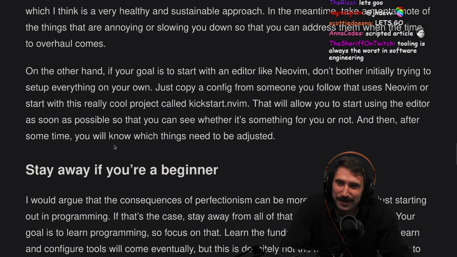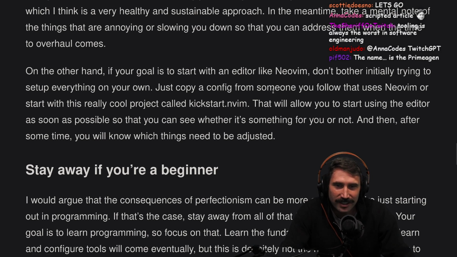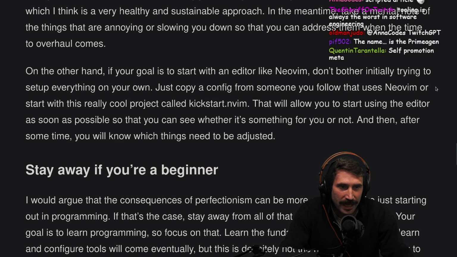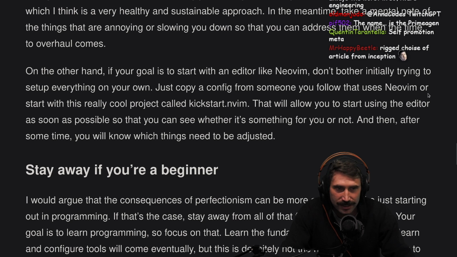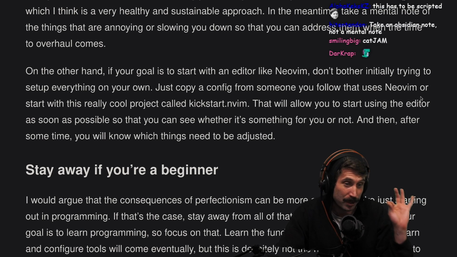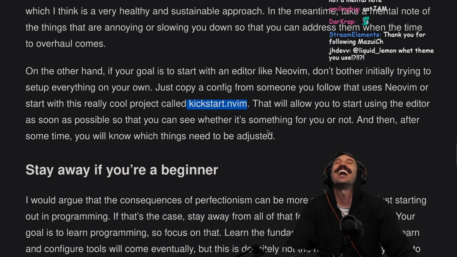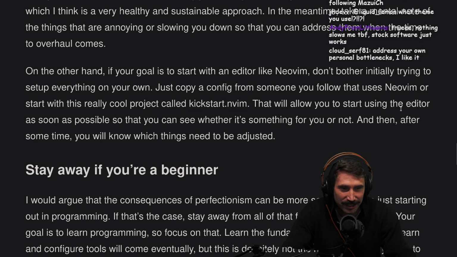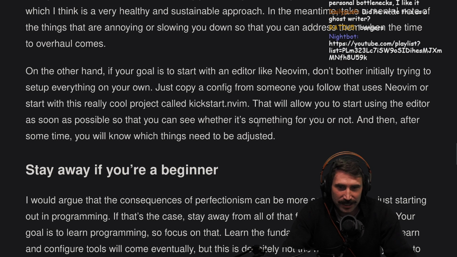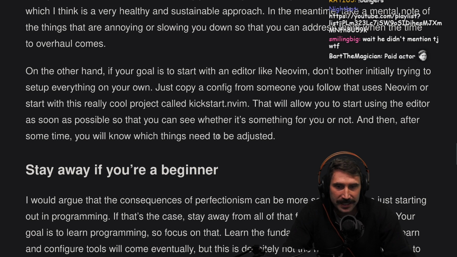Many appreciations, buddy. On the other hand, if your goal is to start with an editor like Neovim, don't bother initially trying to set up everything on your own. Just copy a config from someone you follow that uses Neovim. I think TJ's Kickstart is beautiful. Beautiful place to start. That will allow you to start using the editor as soon as possible so that you can see whether it's something for you or not. And then after some time, you'll know which things need to be adjusted.